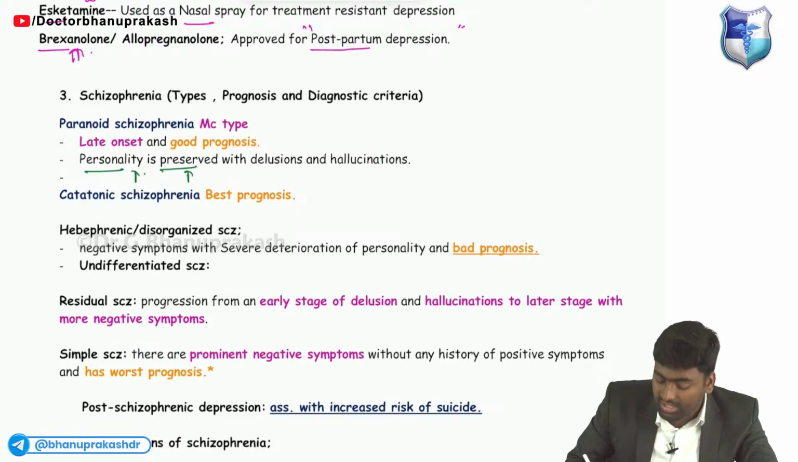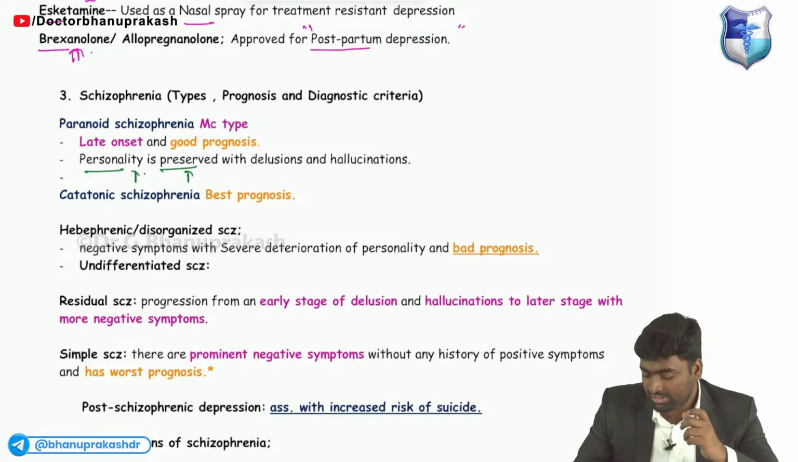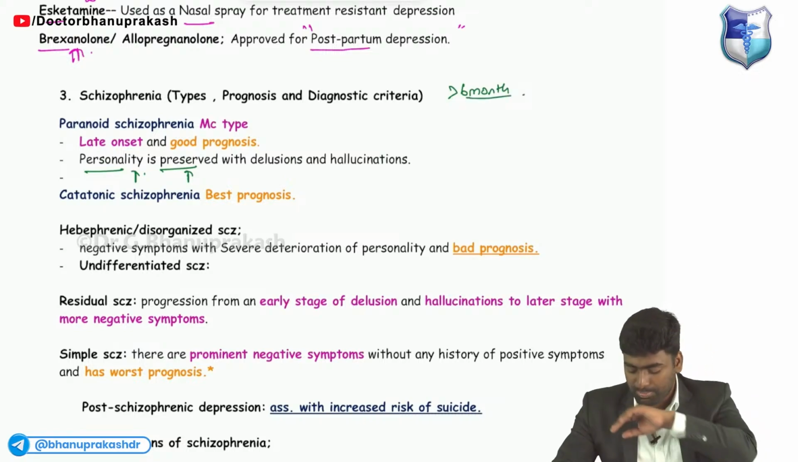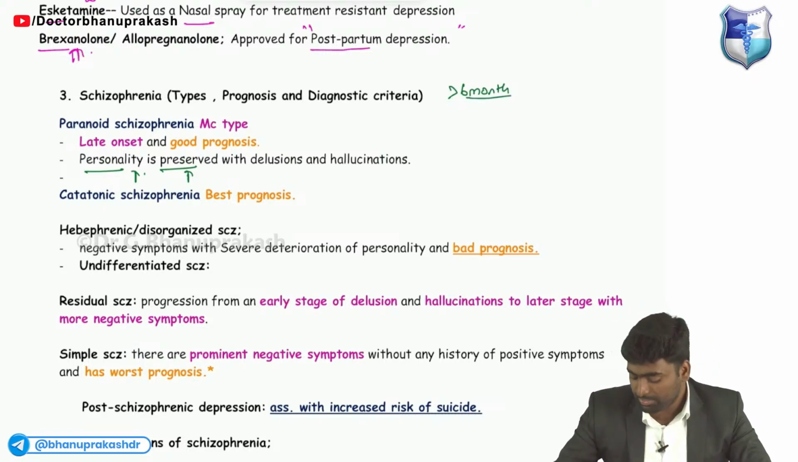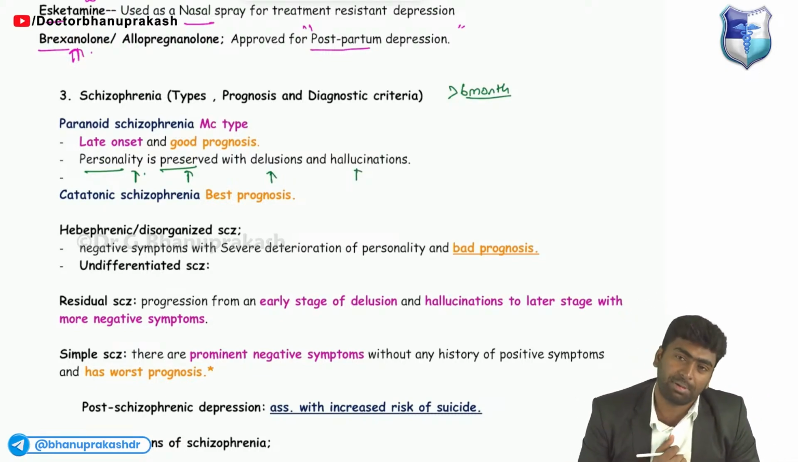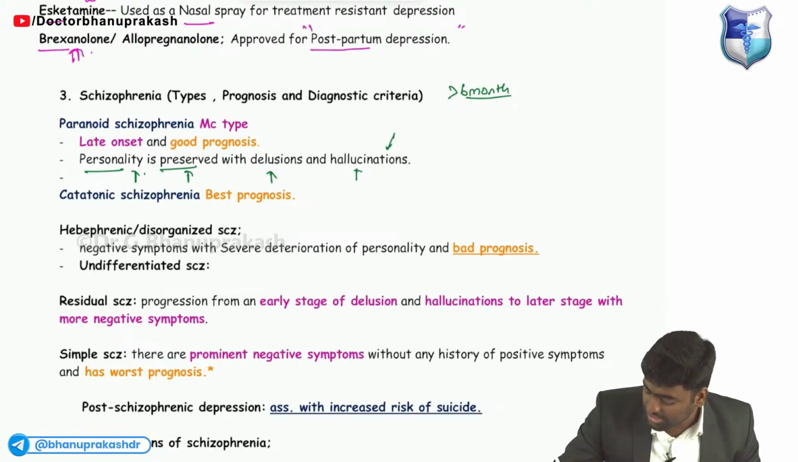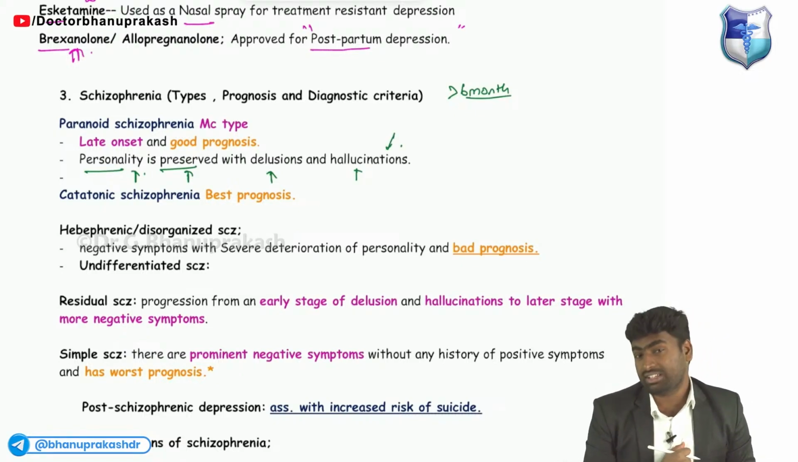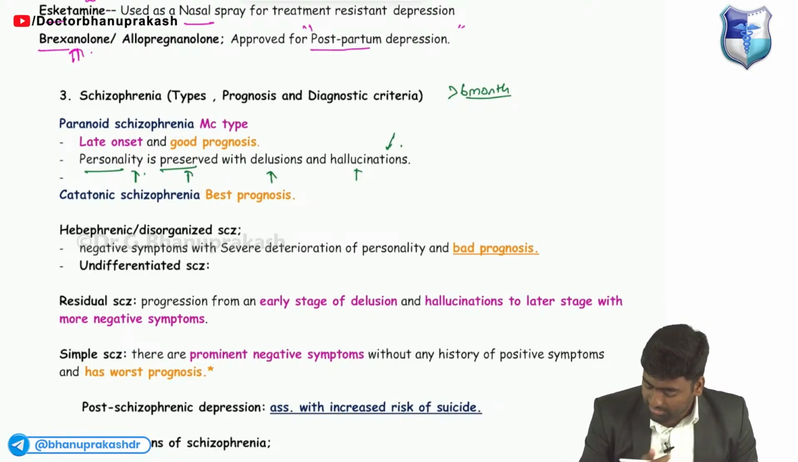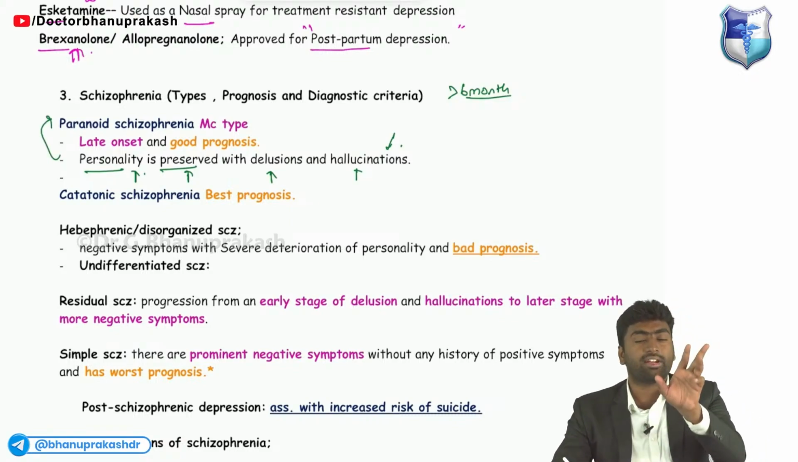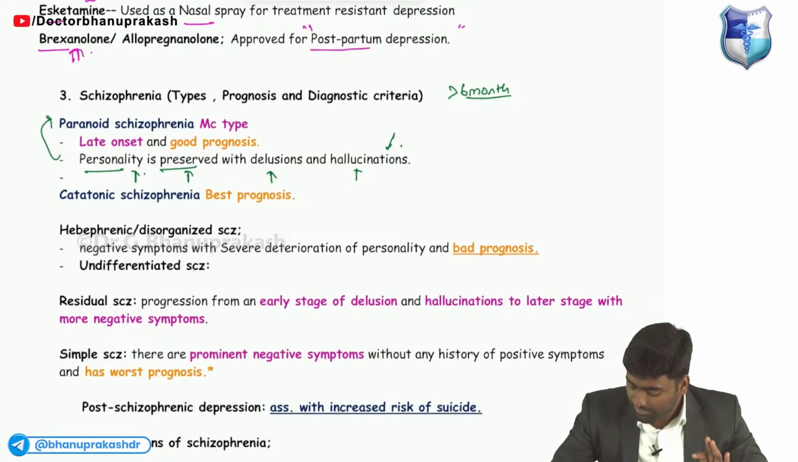The criteria is more than 6 months it should be present. Okay, his personality is well preserved, along with a strong belief that the Russian agency is spying on him or the Chinese agency is spying on him, and he's having this presentation of hallucinations. So all of this will be typical for this type of schizophrenia, which is known as paranoid type. Paranoid means personality will be preserved.